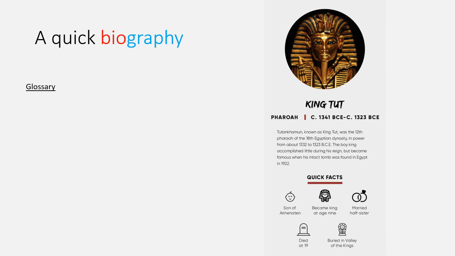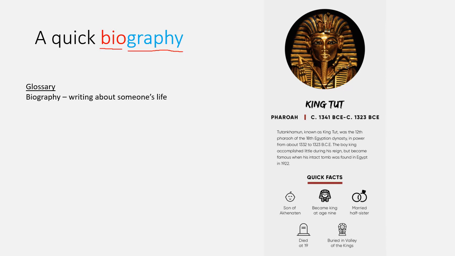A biography, so you can see the word at the top here. Bio means life, and graphy means writing. So this is writing about life. So the first word you can write in your glossary is biography. Biography, writing about someone's life.